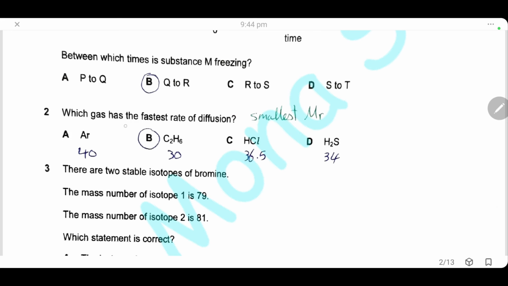Question 2. Which gas has the fastest rate of diffusion? We know that the rate of diffusion is inversely proportional to the molecular mass. The smaller the molecular mass, the faster the rate of diffusion. Here I calculated the molecular mass for the 4 gases. The smallest molecular mass is for ethane. That's why the answer will be B.